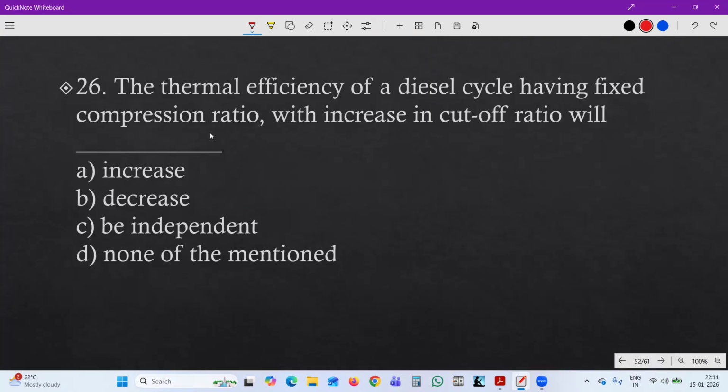Next one. The thermal efficiency of a diesel cycle having a fixed compression ratio with increase in cutoff ratio will increase, decrease, be independent, or none of the above. For cutoff ratio, let's see, the answer will be decrease. So the thermal efficiency of the diesel cycle having a fixed compression ratio will decrease with increase in cutoff ratio.